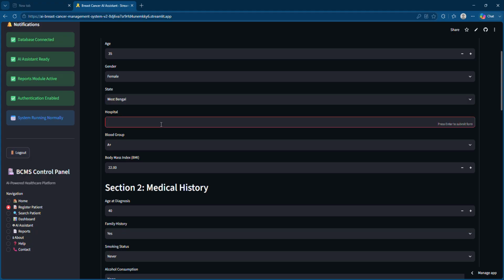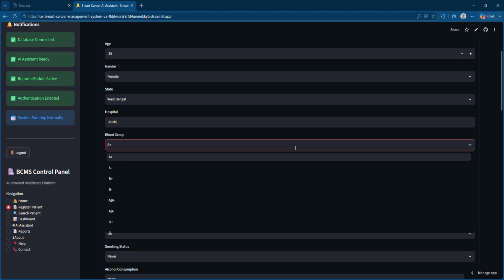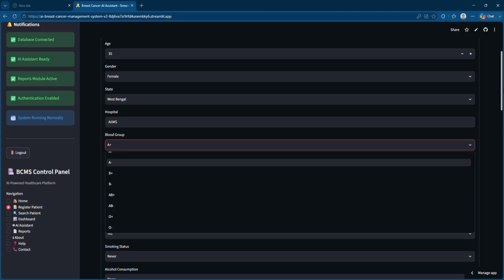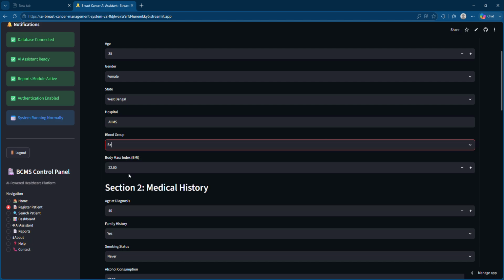The hospital name. So here we are having some hospitals, so I am giving a hospital name. Let it be AIIMS, right? Now you can choose the blood group here. So let it be, let's say, B positive.